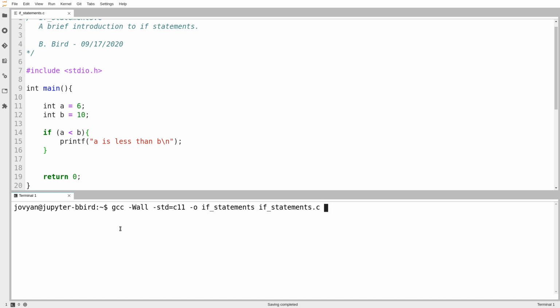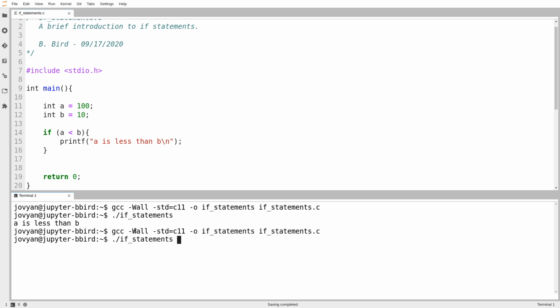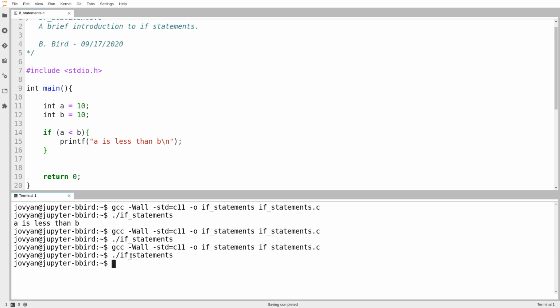Let's just try this code out. So there it is, and it says A is less than B. And just for clarity, what happens if A is greater than B? We'll save the file and try running that. And sure enough, it doesn't print anything. So that is an example of an if statement, and as I said, not an if loop because there is no looping involved. One quick semantic point: if A and B are equal, then the answer to this question is no. 10 is not less than 10. So we'll verify that in this case, the contents of the if statement do not run.